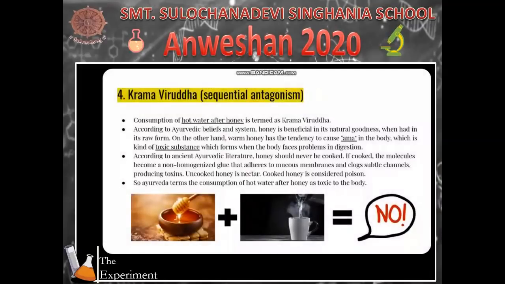The fourth example is of Krama Viruddha, sequential antagonism. Consumption of hot water after honey is termed as Krama Viruddha. According to Ayurveda, warm honey has the tendency to cause ama in the body, which is a kind of toxic substance. So Ayurveda terms the consumption of hot water after honey as toxic to the body.